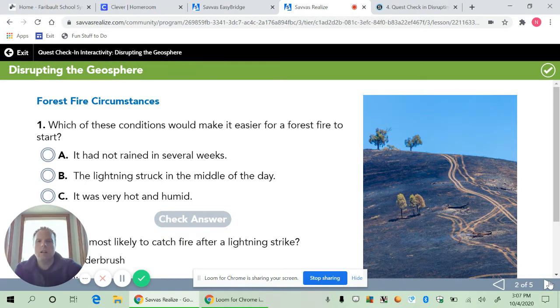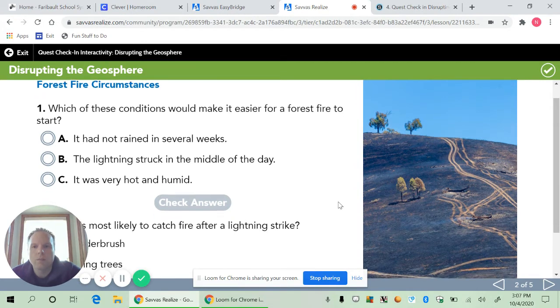On the next slide, you have a couple of questions that go with this picture. It says forest fire circumstances. Which of these conditions would make it easier for a forest fire to start? So we're thinking about the geosphere, thinking about the causes of a forest fire. Our choices are: it had not rained in several weeks, the lightning struck in the middle of the day, it was very hot and humid. If you look at this picture, there are some clues there. You can see the brush. It looks like it has burned already. It looks very dry there. So you have to think about what conditions would create a forest fire.